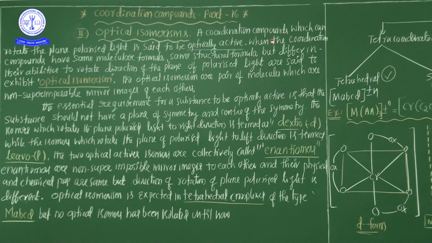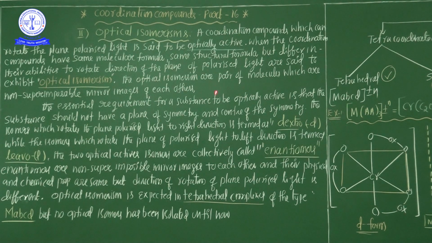Once again, see carefully: when coordination compounds have the same molecular formula and the same structural formula but differ in their ability to rotate the direction of the plane of polarized light, they are said to exhibit optical isomerism. Optical isomers are a pair of molecules which are non-superimposable mirror images of each other.